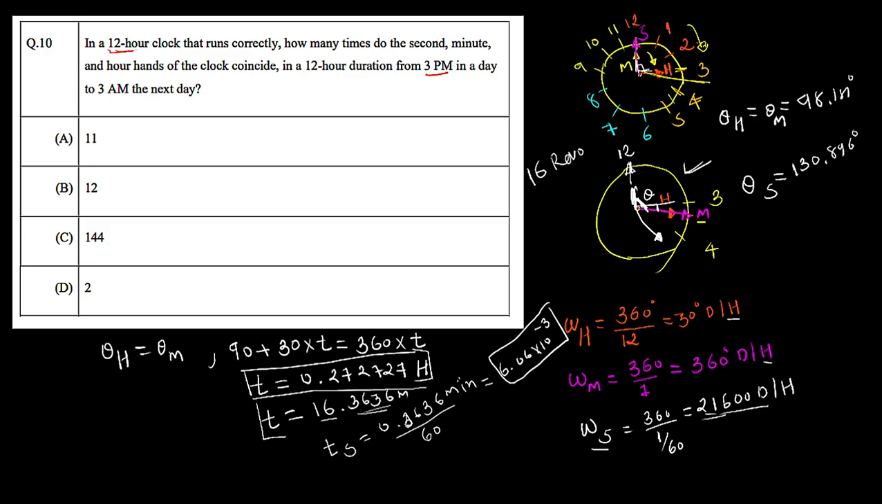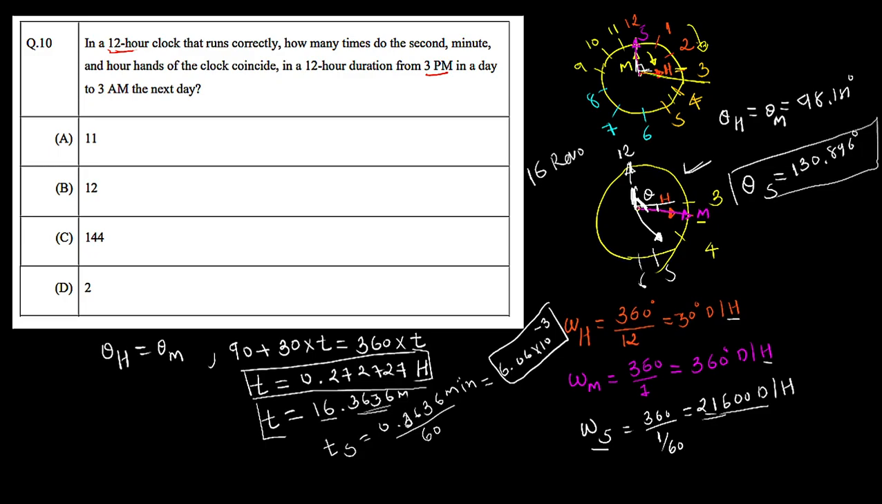That means when, between 3 and 4, the hour hand and the minute hand exactly coincide, our second hand is located somewhere else. It is not at the same place as the minute hand, because the theta is different. It is 130 point something. So we can say all three hands do not coincide between 3 and 4. You can find the same conclusion between 4 and 5, 5 and 6, 6 and 7, any two consecutive hours. So in a 12-hour duration, these three hands will not coincide exactly at the same place.